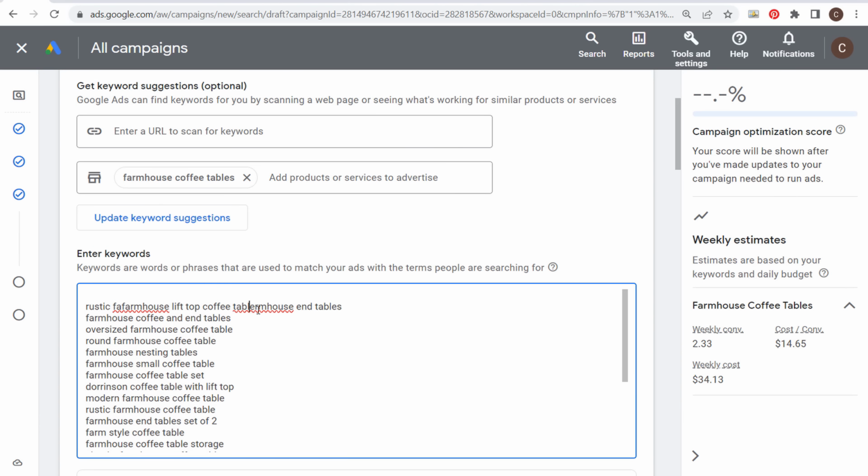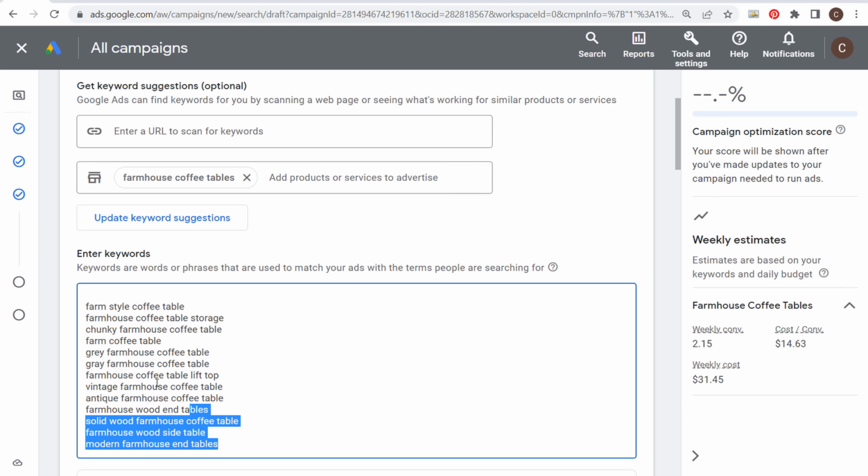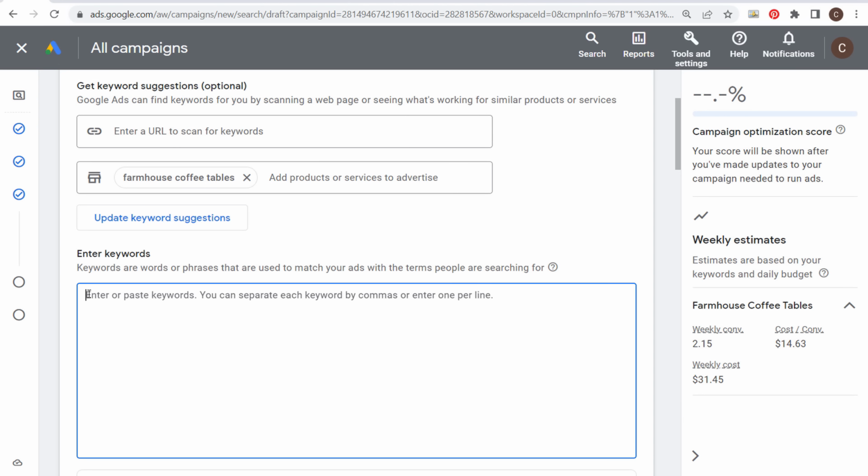So farmhouse coffee and end tables, oversized farmhouse coffee tables. You can target all those keywords, but again, if you just target that one phrase match keyword, you can see all these keywords they give us here. Really easy to do Google Ads keyword research actually now with the built-in keyword tool.